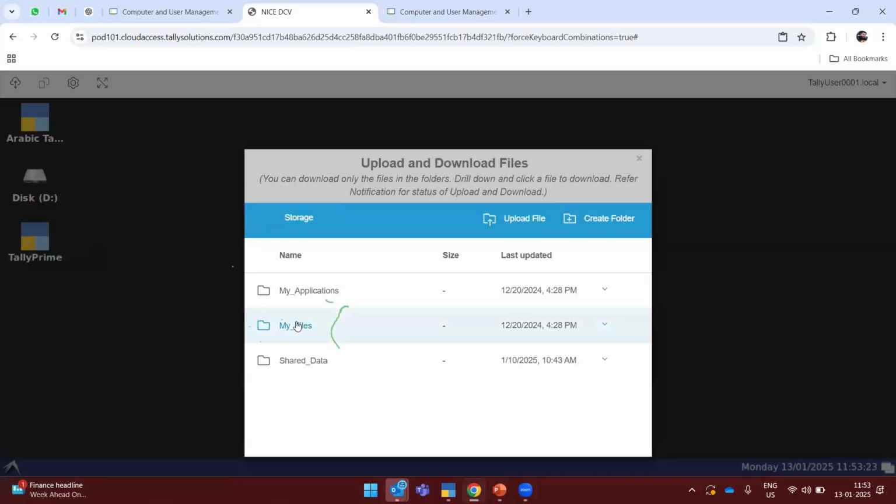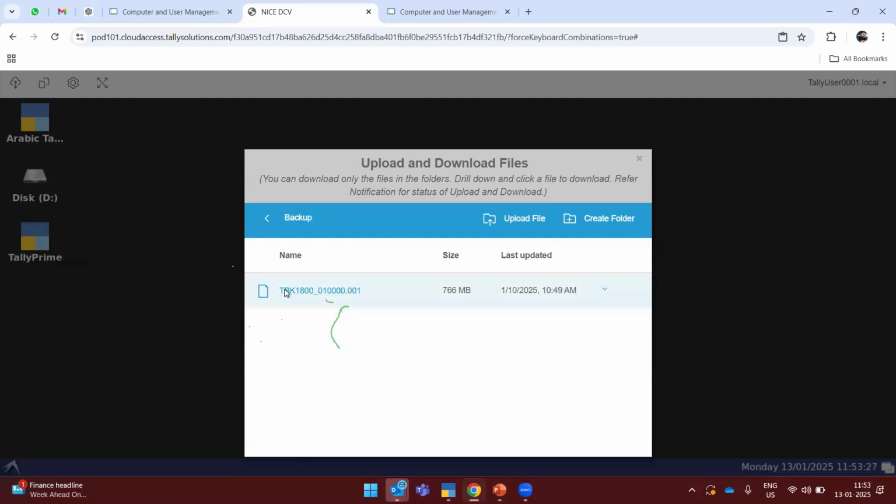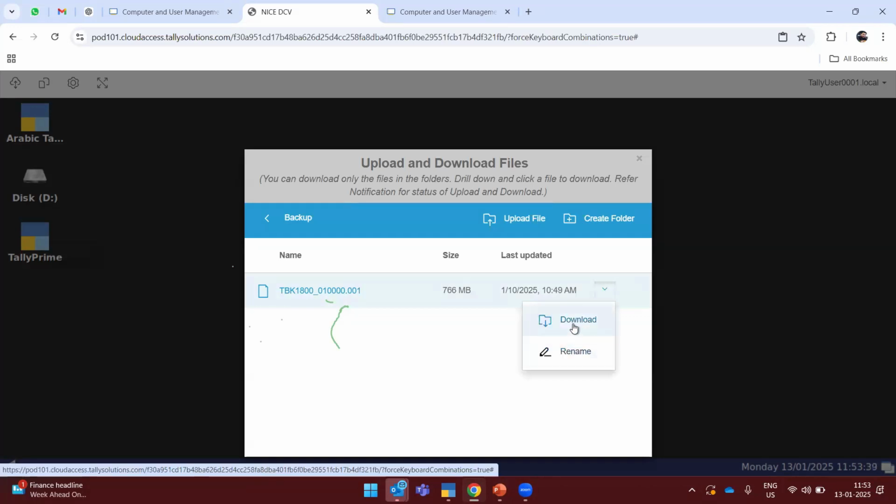And if people have uploaded their data and now want to download it, the same option, share data, backup data, and this is the backup I have done manually. And now I want to upload this particular data to the cloud. You can see here there is a drop down. You can also rename, you can also download. The same procedure is applicable here: if I want to upload any data, it will take you to the local drive to the cloud.